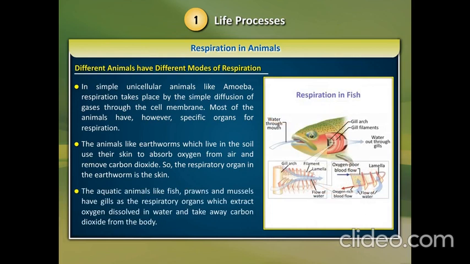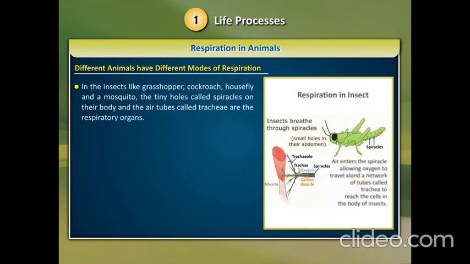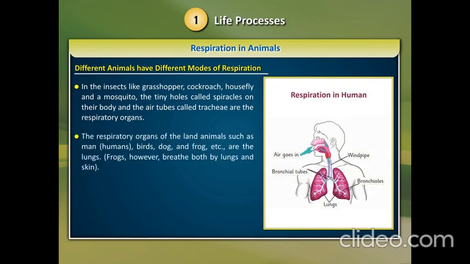The aquatic animals, like fish, prawns and mussels, have gills as the respiratory organs, which extract oxygen dissolved in water and take away carbon dioxide from the body. In the insects, like grasshopper, cockroach, housefly and a mosquito, the tiny holes called spiracles on their body and the air tubes called trachea are the respiratory organs. The respiratory organs of the land animals, such as humans, birds, dog and frog, etc., are the lungs. Frogs, however, breathe both by lungs and skin.